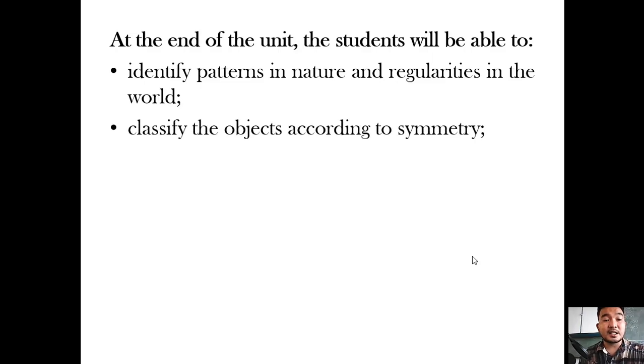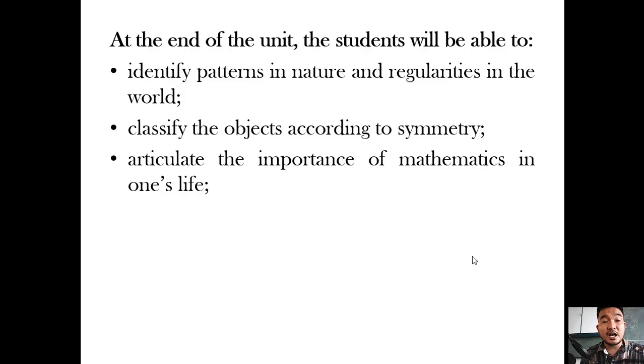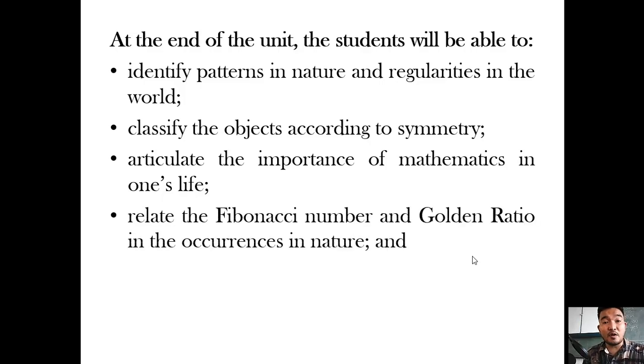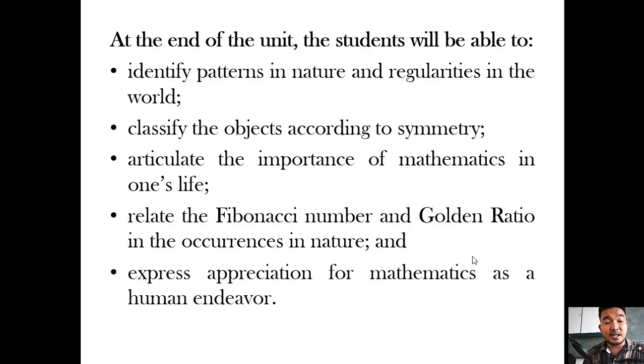Number 2, classify objects according to symmetry. 3, articulate the importance of mathematics in one's life. 4, relate the Fibonacci numbers and golden ratio to occurrences in nature. And number 5, express appreciation for mathematics as a human endeavor.